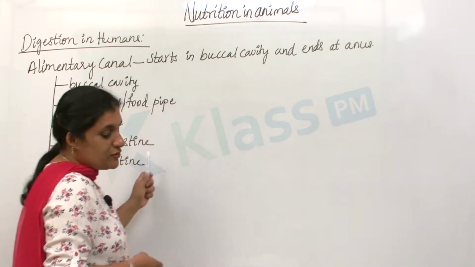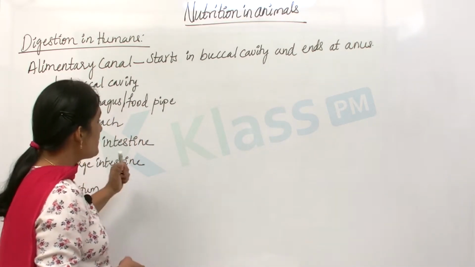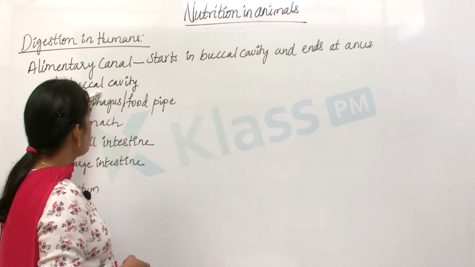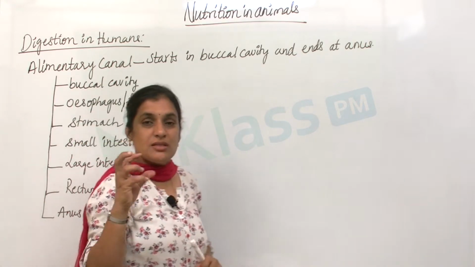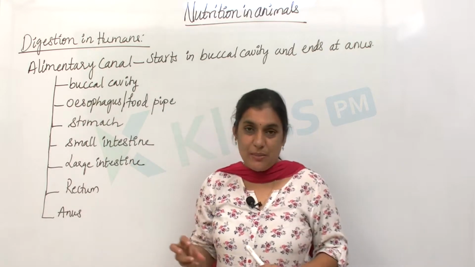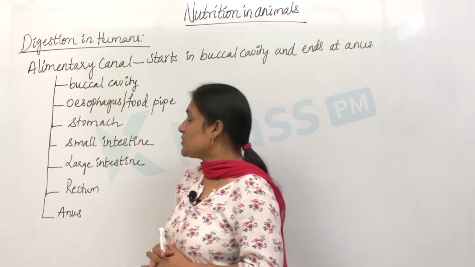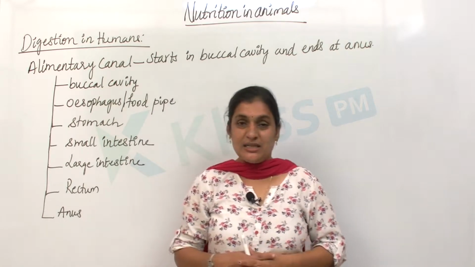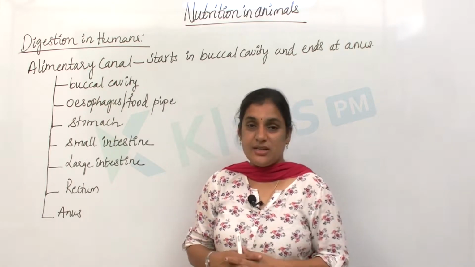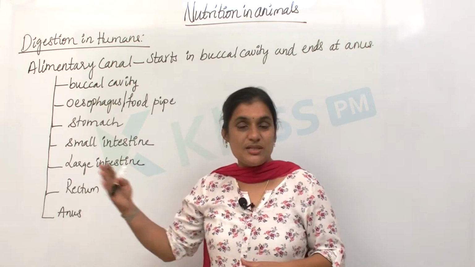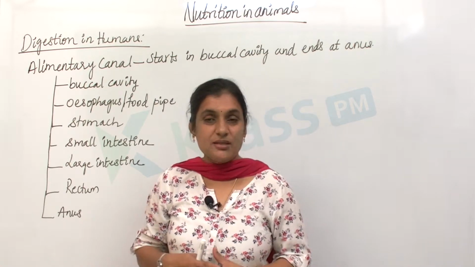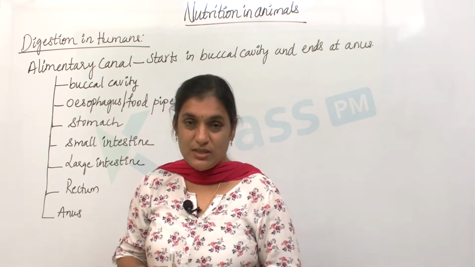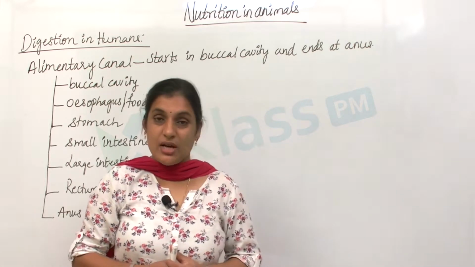The food kept in the mouth will enter the buccal cavity. It is pushed into the esophagus, then it goes into the stomach, which is associated with many glands. The buccal cavity is associated with salivary glands, and the stomach is associated with glands like the liver and pancreas, which secrete digestive juices and help in the process of digestion.